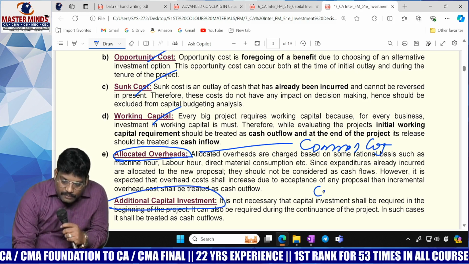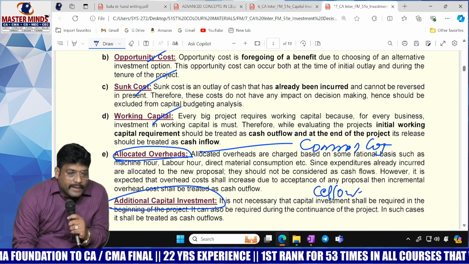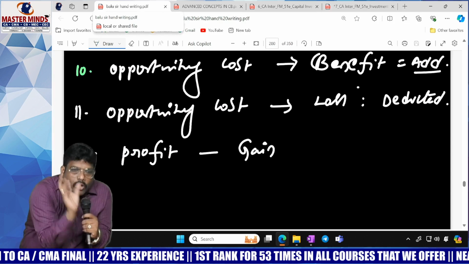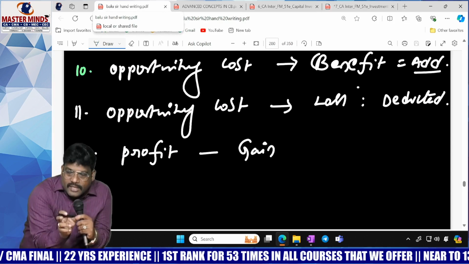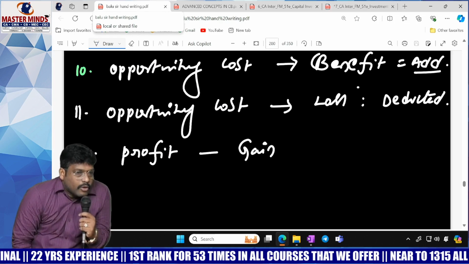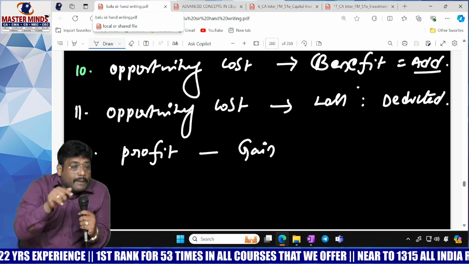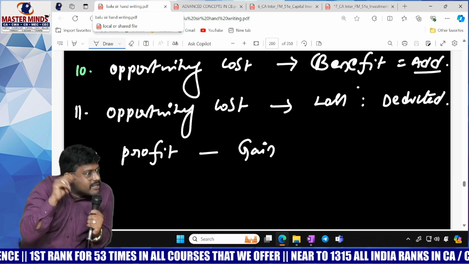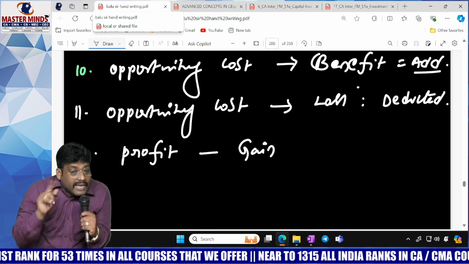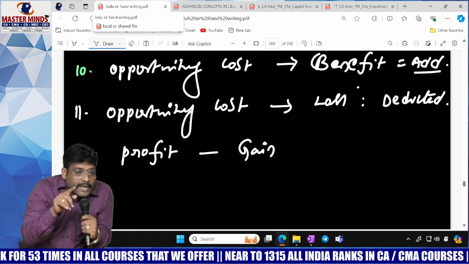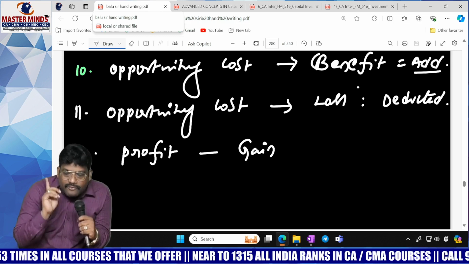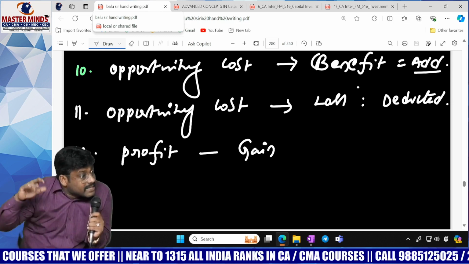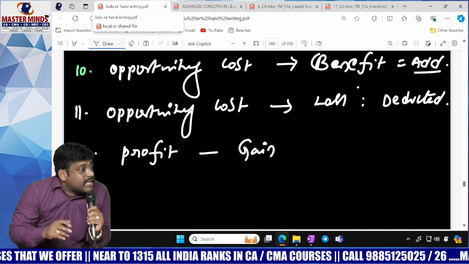Do you remember Cello Limited? In Cello Limited, one project is there. See, what happened? Project same, but multiple payments. 80% payment we used to make in the beginning. Remaining 20% we will make at the end of the first year. XYZ Limited problem: project same, but multiple assets. One initial equipment is purchased for 300 crores. But additional equipment is purchased at the end of the third year from the cash inflow generated in the third year.